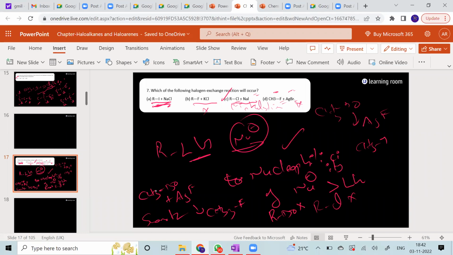Sir, but in option A, chlorine is more electronegative, sir, according to the condition. No, we are doing all this in aqueous solutions. In aqueous solution, Cl minus is going to be a weaker nucleophile when compared to I minus. Okay, sir.